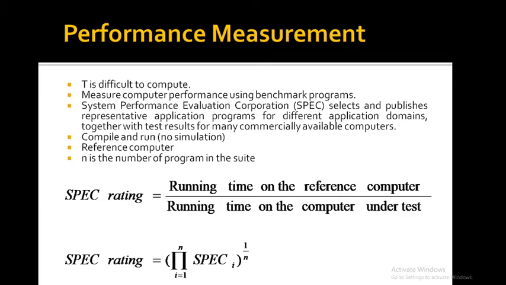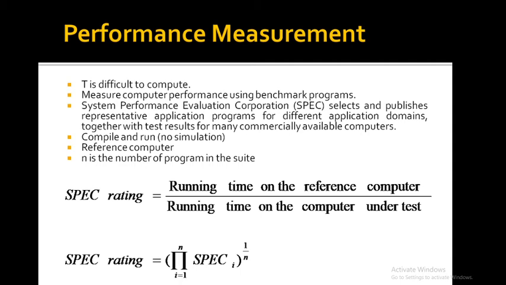Okay, so the previous discussion suggests that the only parameter that properly describes the performance of a computer is the execution time, capital T. For programmers of interest it is useful. Despite the conceptual simplicity of that equation, computing the value of T is not simple. Why? Because parameters such as the clock speed and various architectural features are not reliable indicators of the expected performance. So this is the reason it is not so easy to calculate the value of T.